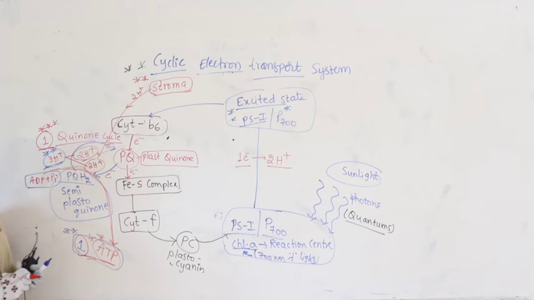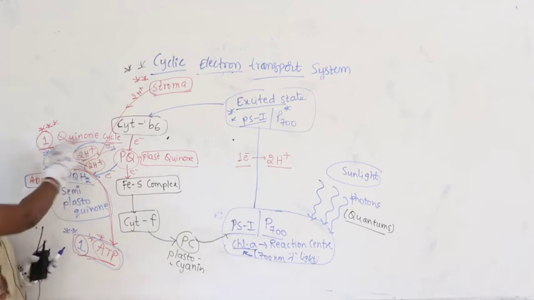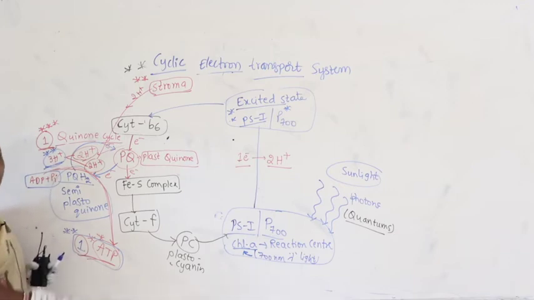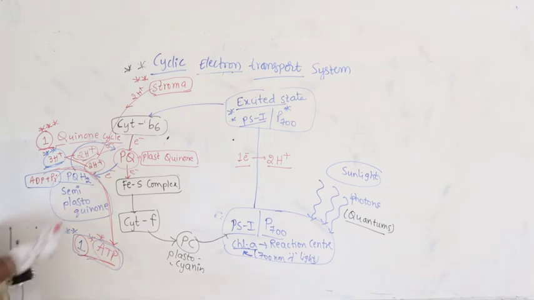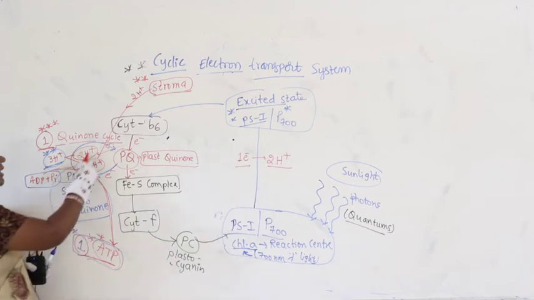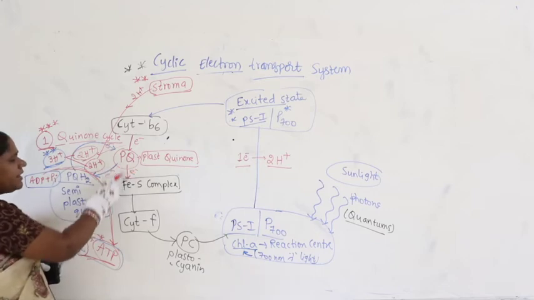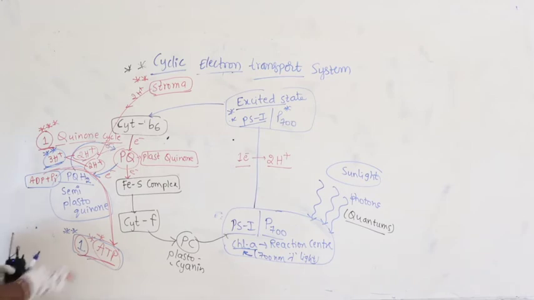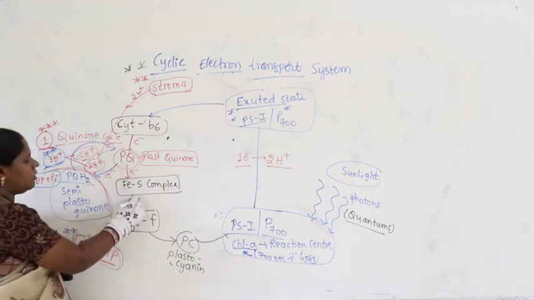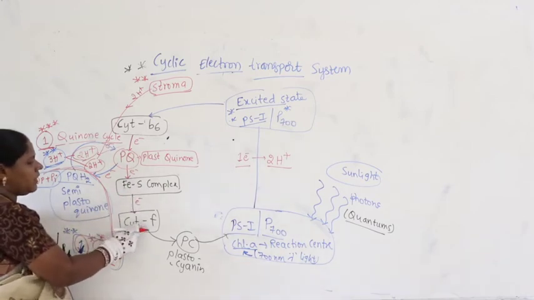So what is the important thing to remember about the quinone cycle? 1 quinone cycle produces 1 ATP, as usual getting 2 protons from the stroma. Only one time there is an operation of the quinone cycle, so it produces only 1 molecule of ATP. Then the electron comes out and enters the iron sulfur complex, and from there it enters the cytochrome F complex.